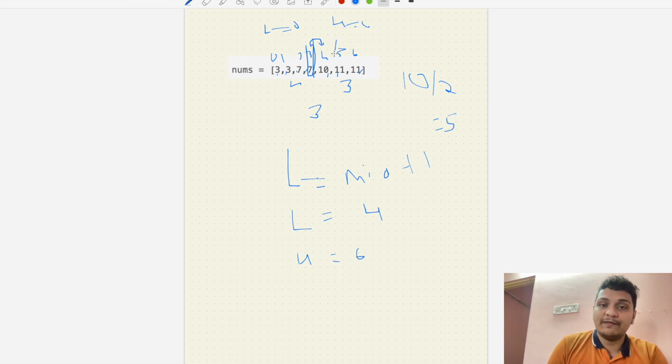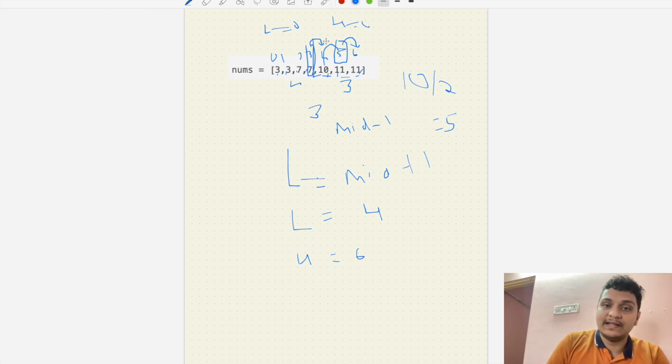So now I will check 5 here. Now what I will do, I will see if the front side is equal to the same element. In this case it is equal, 11 is equal to 11. So what I will do, I will do mid minus 1. Okay, now mid minus will go back side. So now it's 10. So now I will check if its front side is equal to the previous value. No, the 10 is not equal to 11.